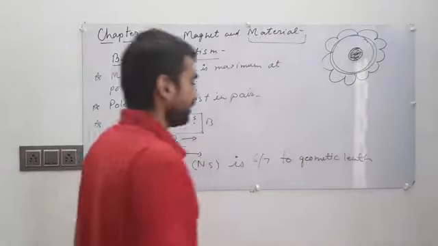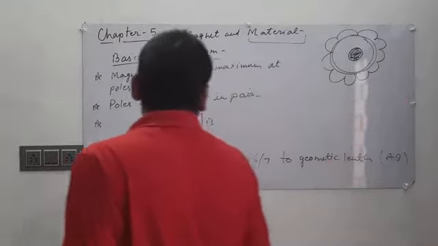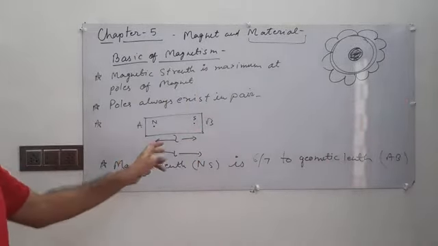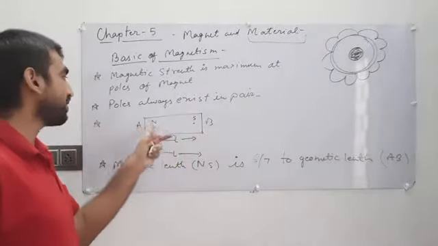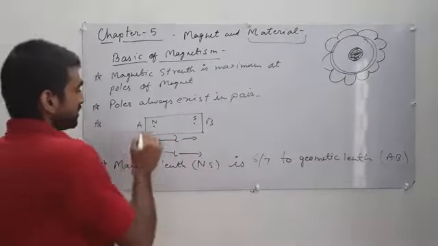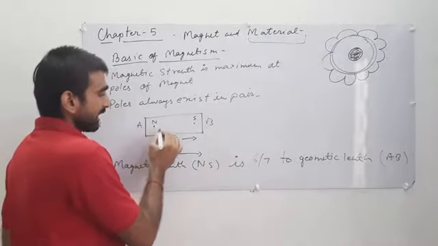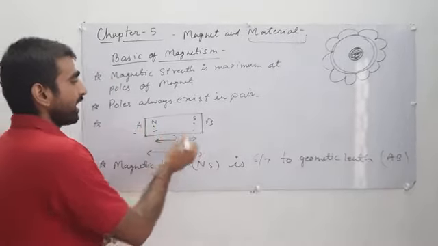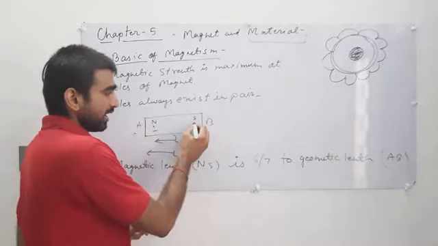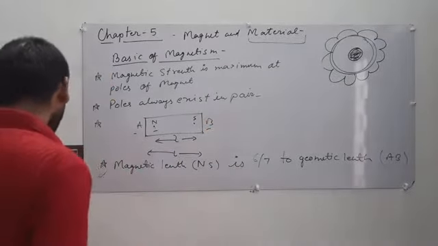That means the magnetic length is less than the geometric length. The poles always exist at some distance from the ends: the north pole at some distance from A, and the south pole at some distance from B. So these are our important points.